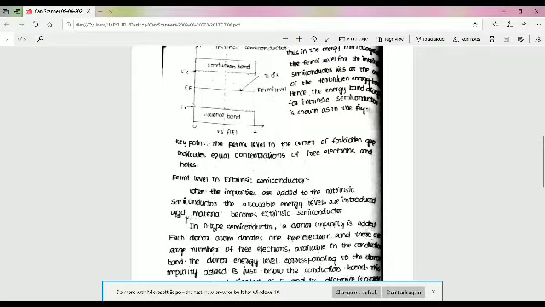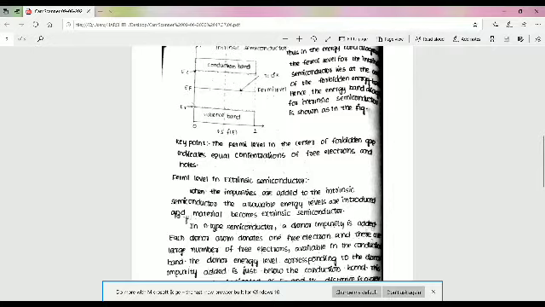Next, the Fermi level in an extrinsic semiconductor. When impurities are added to the intrinsic semiconductor, allowable energy levels are introduced and the material becomes an extrinsic semiconductor. That means impurities are added, that means doping. In extrinsic semiconductors, there are two types, N type and P type.